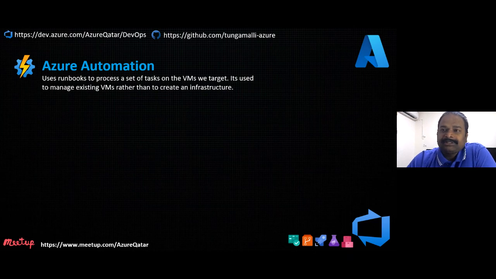Also, Azure provides various other services. For example, Azure Automation is one of the services in Azure where you can manage your infrastructure rather than create it. This is the difference I just wanted to point out. You may be confused: when Azure Automation is available, why do we need Terraform? Terraform is used to create the infrastructure. But with Azure Automation using runbooks, we can manage the infrastructure that is deployed rather than create it. It won't support creation.